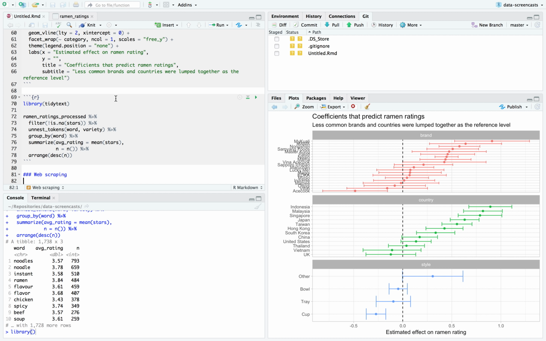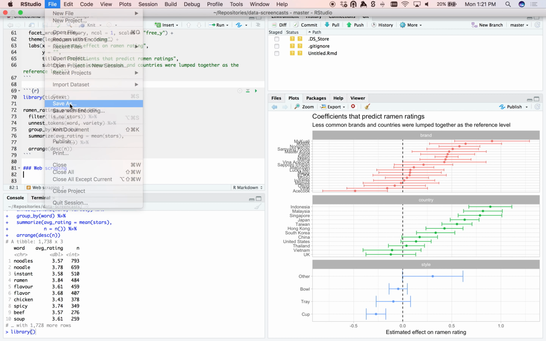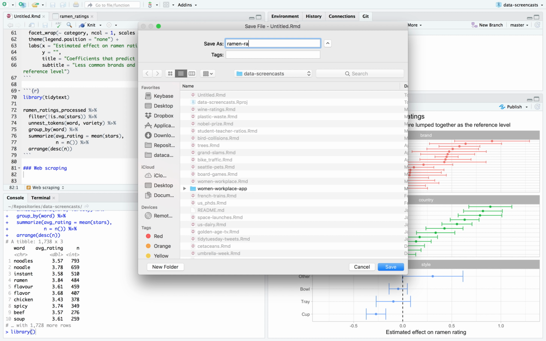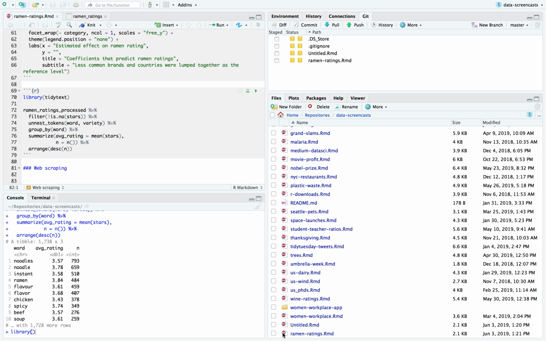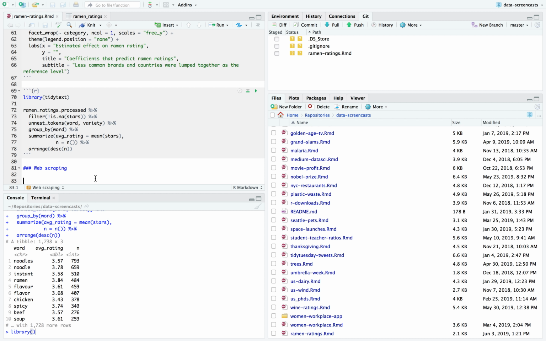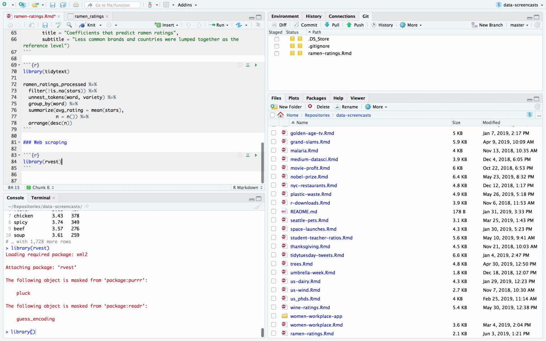Oh, oops, I saved it as untitled. All right, I'm going to rename that. All right, so I'm going to do something else. I think that in one previous screencast, I've shown web scraping with the rvest package, but it's been a while, so I'm excited to try this out again. What we're going to do is try getting the text of these reviews to augment our data a little bit.